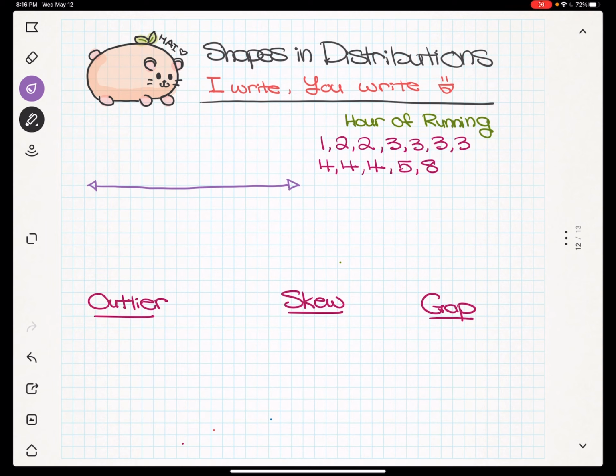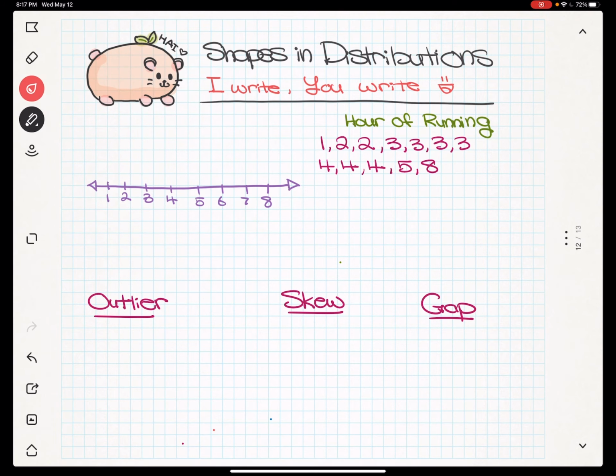So I'm going to go ahead and number my number line. So we got 1, 2, 3, 4, 5, 6, 7, and 8. So you guys should be numbering this with me too. Make sure you write down all the things that I am writing down. We got 1, 2, 3, 4, 5, 6, 7, 8 on this number line.